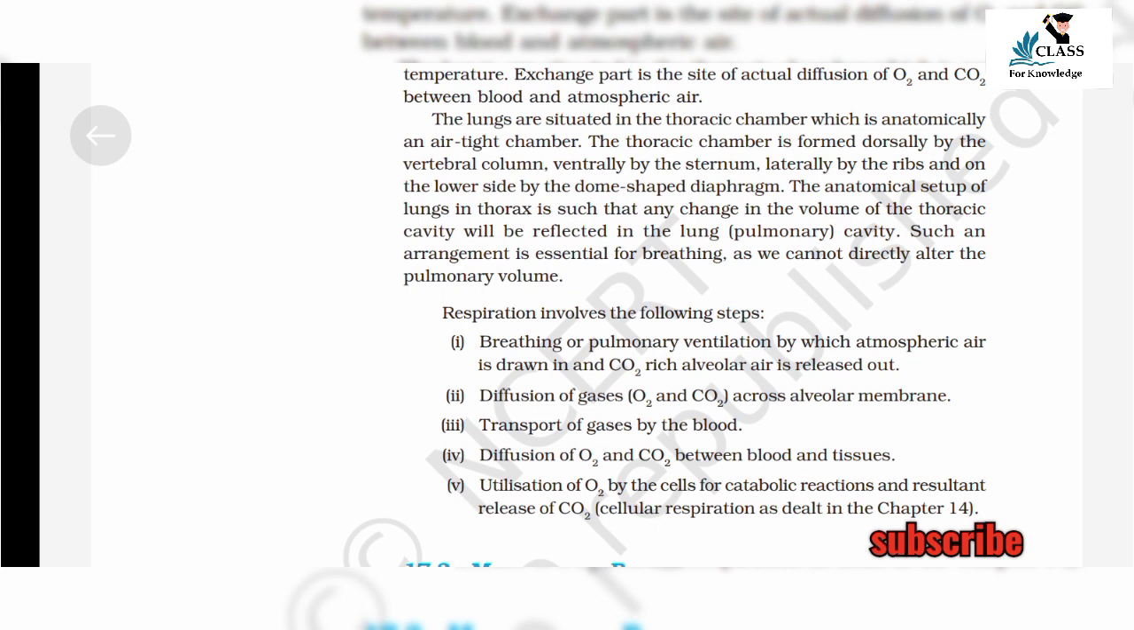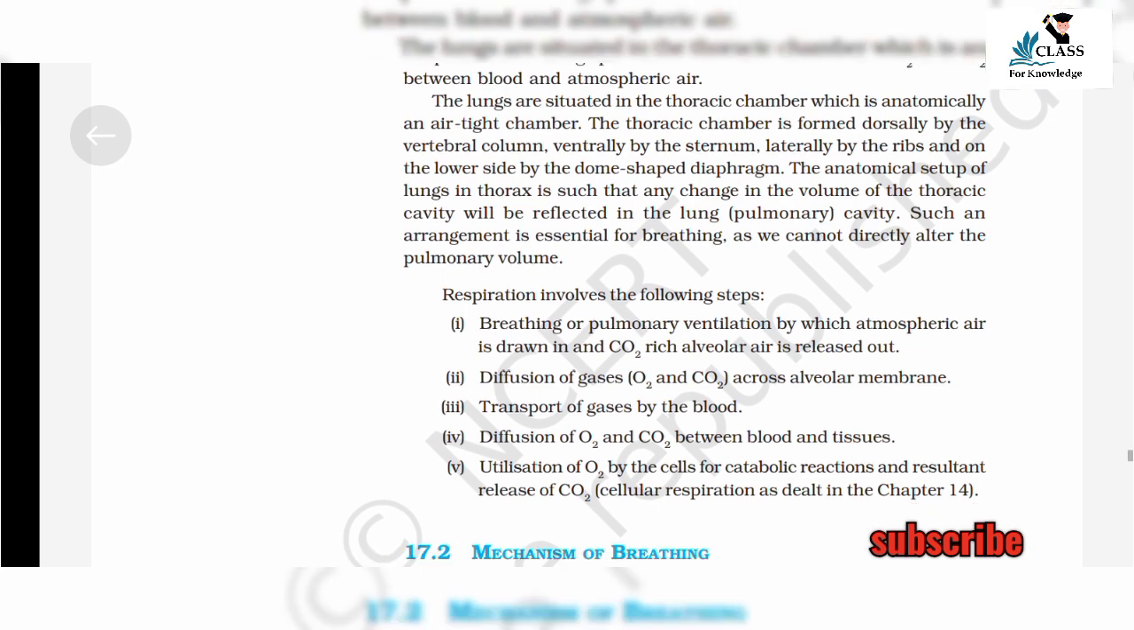The lungs are situated in the thoracic chamber, which is anatomically an airtight chamber. The thoracic chamber is formed dorsally by the vertebral column, ventrally by the sternum, laterally by the ribs, and on the lower side by the dome-shaped diaphragm. The anatomical setup of lungs in a thorax is such that any change in the volume of the thoracic cavity will be reflected in the lung pulmonary cavity. Such an arrangement is essential for breathing as we cannot directly alter the pulmonary volume.